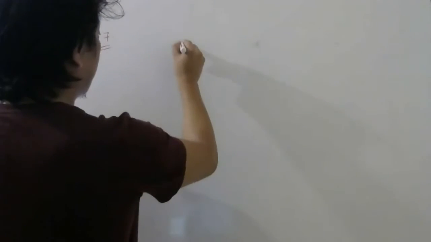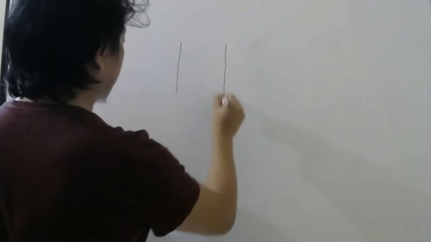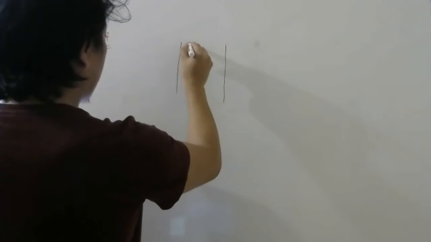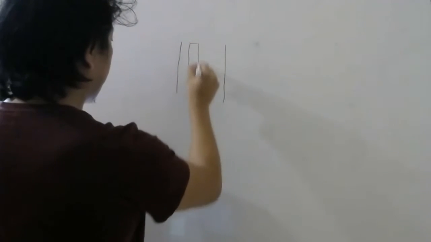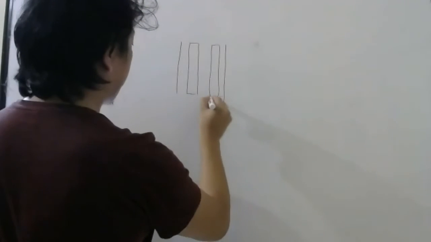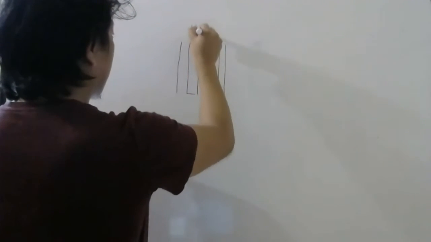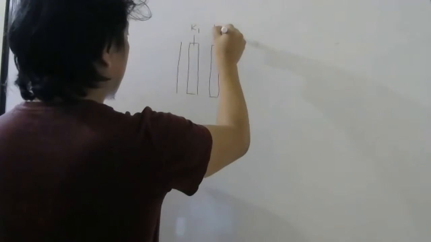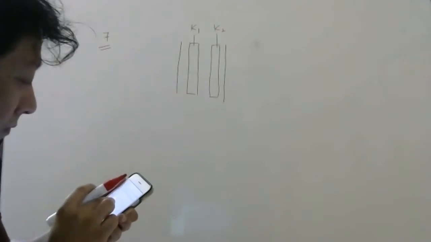Two thin dielectric slabs of dielectric constant K1 and K2, K1 less than K2, are inserted between the plates of a parallel plate capacitor as shown in the figure. So there is a capacitor like this. Here they have put a dielectric with constant K1, and here another dielectric with constant K2.